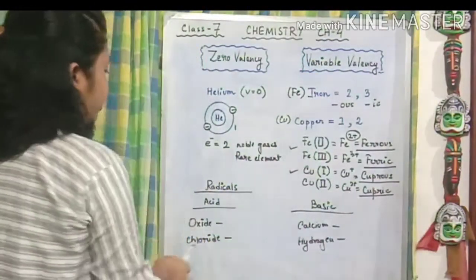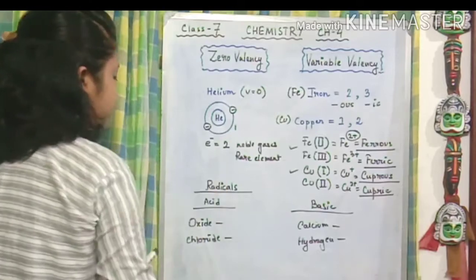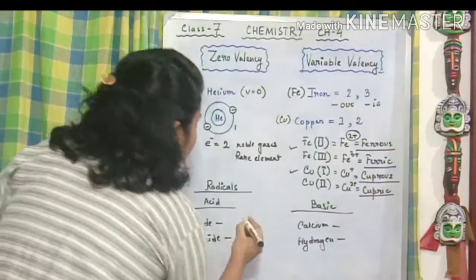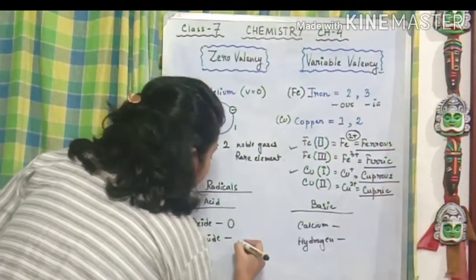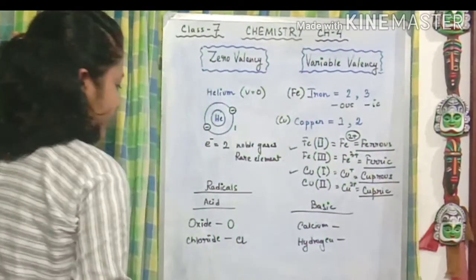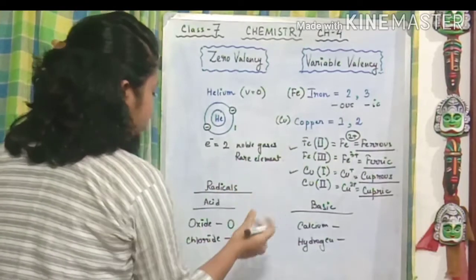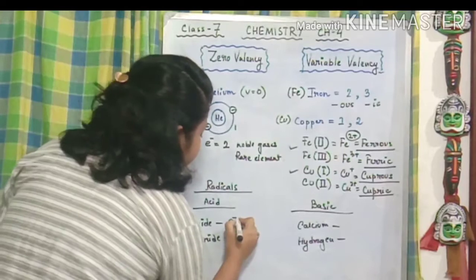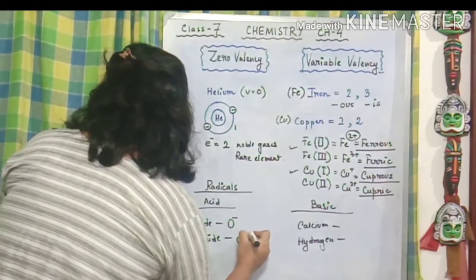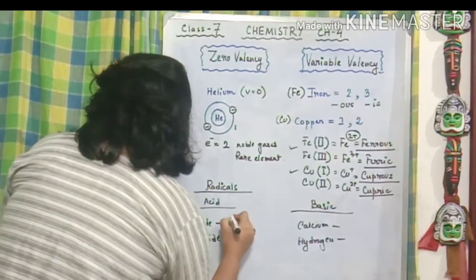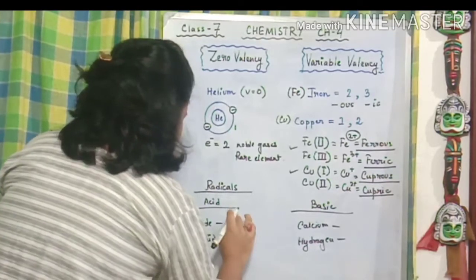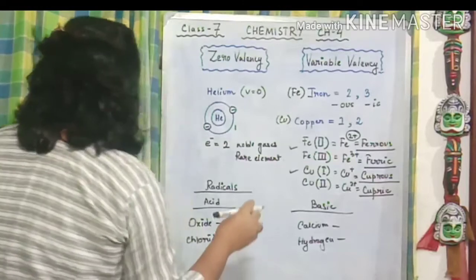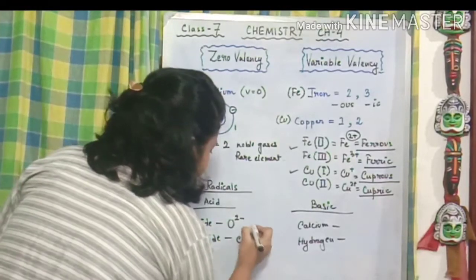So how are we going to represent the acid radicals? First of all, oxide and chloride, we know their symbols, right? Oxide stands for O, chloride stands for Cl. Now how do we denote them? Oxide is O2 minus and chloride is Cl minus.